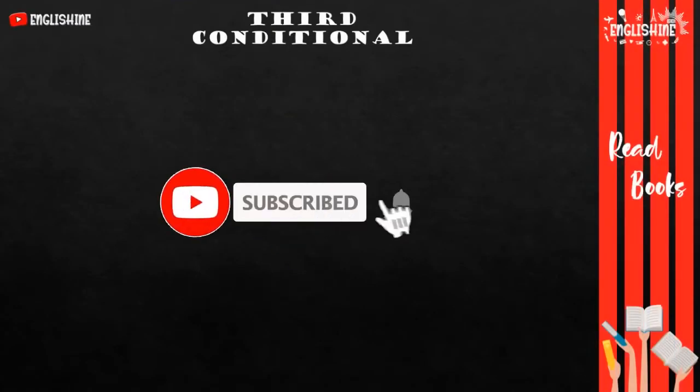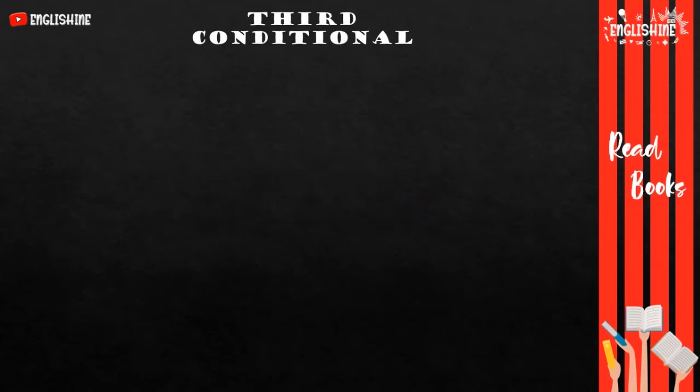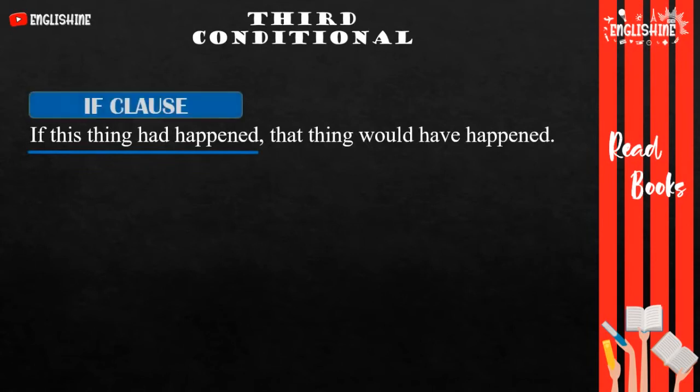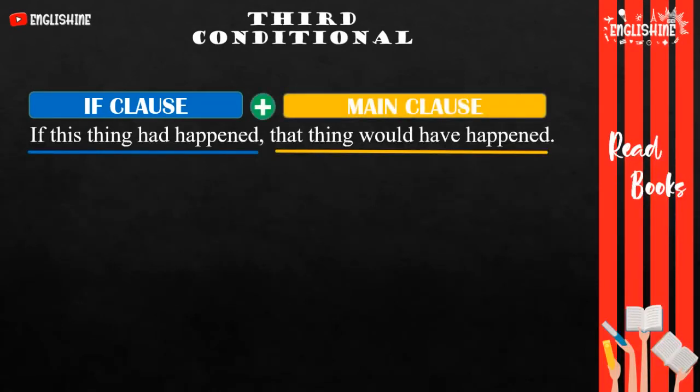Let's change the order of the example sentences we have already seen. If this thing had happened, that thing would have happened. If this thing had happened is the if clause. That thing would have happened is the main clause. Using a comma after the word happened.